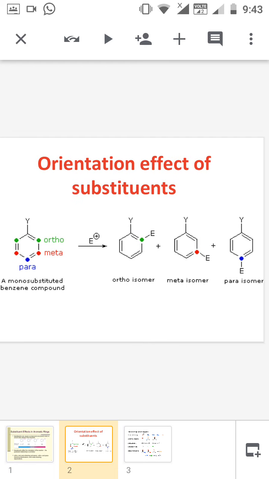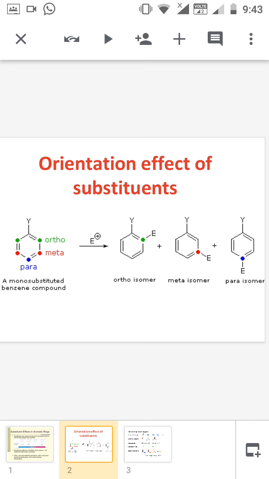See here, Y is the substituent on monosubstituted benzene. Depending upon the nature of Y, we have three positions: ortho, meta and para. We have two ortho positions and two meta positions, and only one para position in the benzene ring. If the substituent is electrophilic, that is represented by E plus, it may be a different electrophile, but don't bother about the electrophile.